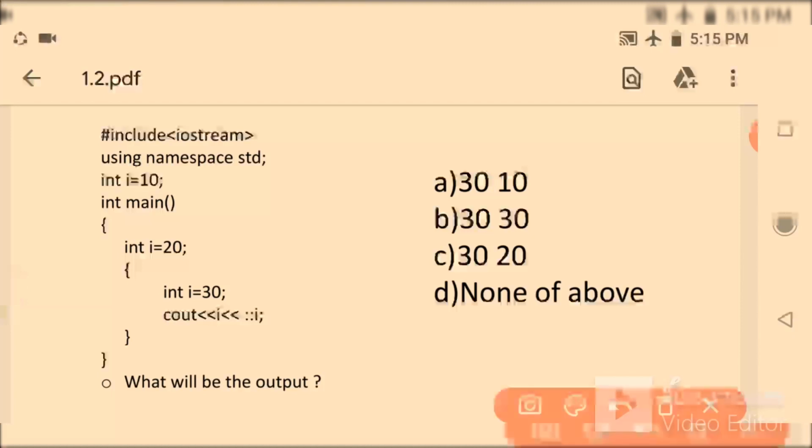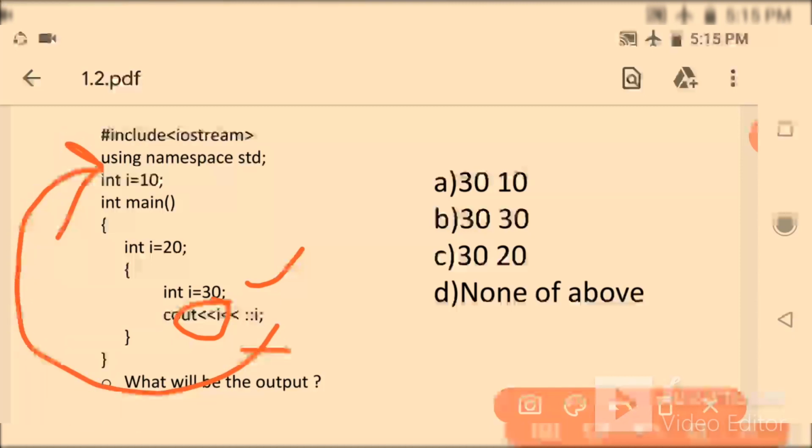Always remember the priority of the local variable is highest. So when you write i for the first i, it will print 30. And for the second, that means scope resolution i, it is actually the global one. So here the answer will be 30, 10.